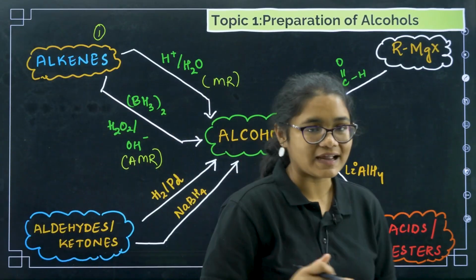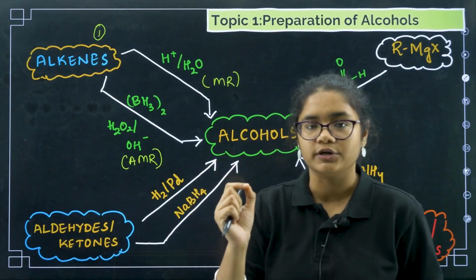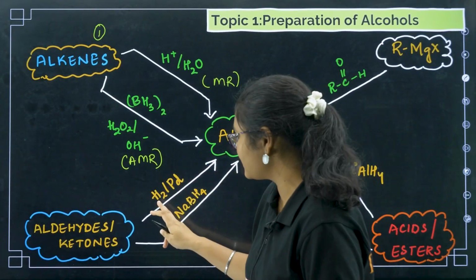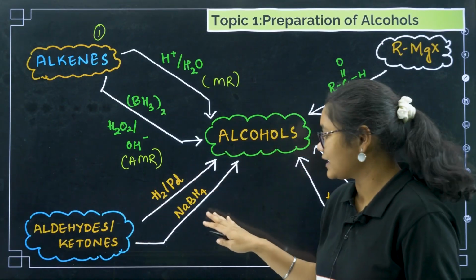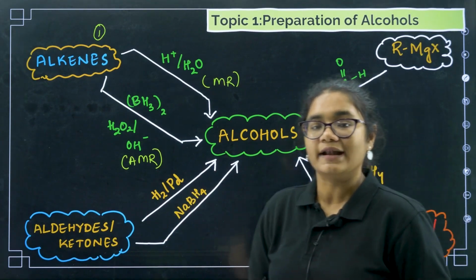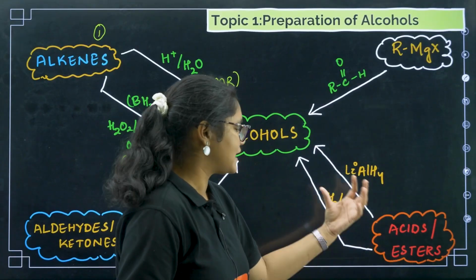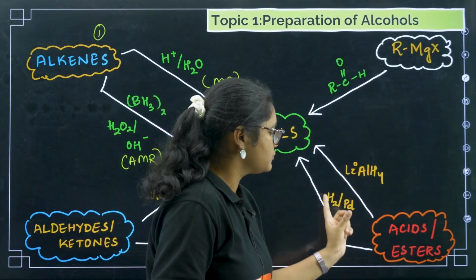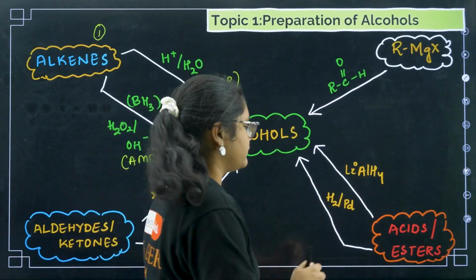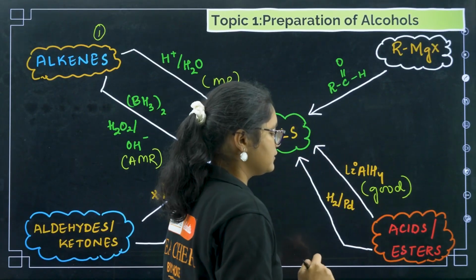Now the second one is aldehydes and ketones. If you reduce aldehydes and ketones, we will get alcohols. There are two reagents to reduce aldehydes and ketones. The first one is hydrogen with palladium, and the second one is NaBH4. Okay, you will get alcohols again here. Another method is using acids and esters. Acids and esters can be reduced by using H2 with palladium or lithium aluminium hydride, but this is the more preferable reagent, okay?